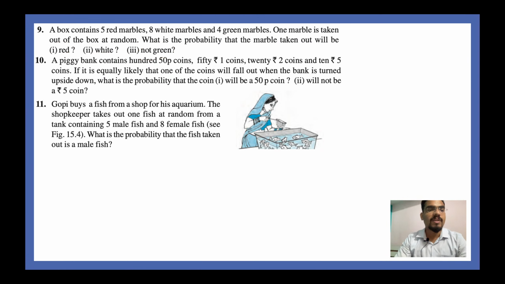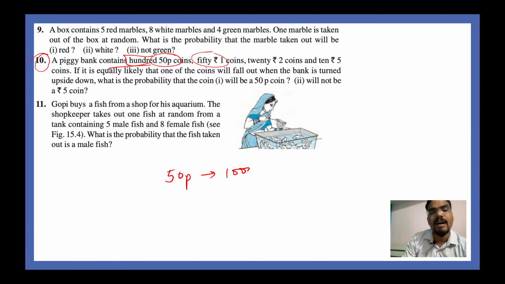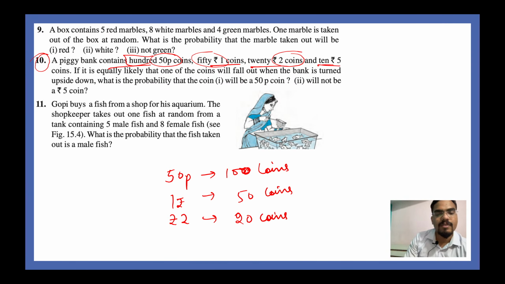Very nice. Question number 10. A piggy bank contains 50 paise coins. All in all, there are 100 coins of 50 paise. How many 1 rupee coins are there? There are 50 coins. How many 2 rupees coins are there? 2 rupees coins given to us are 20. And there are 10 5 rupee coins. So 5 rupee coins are 10 coins.